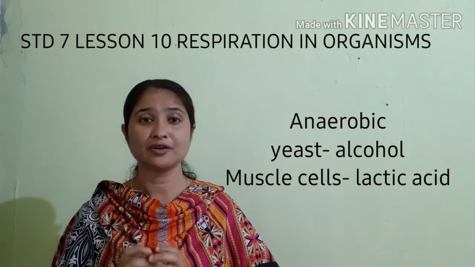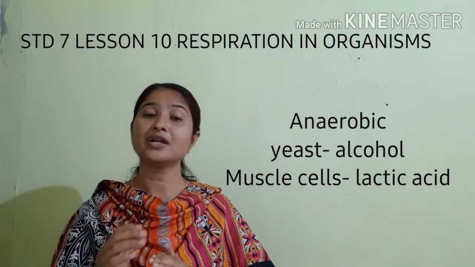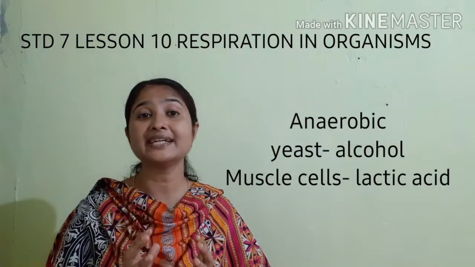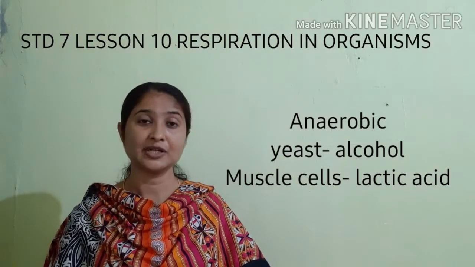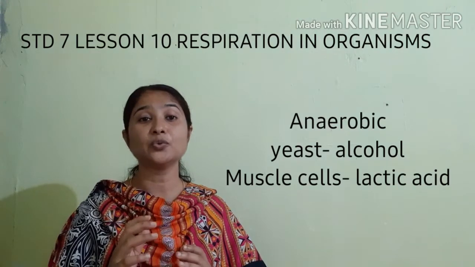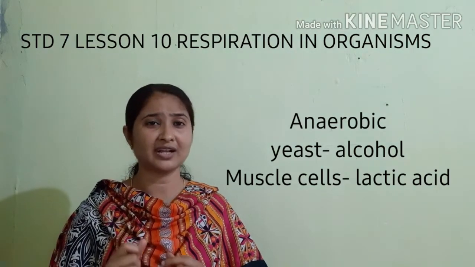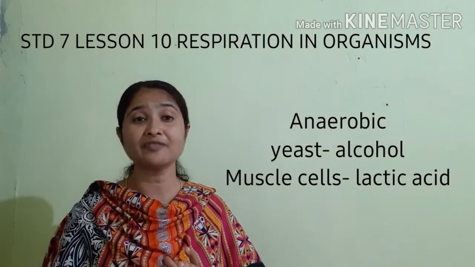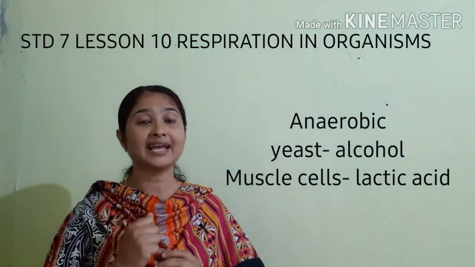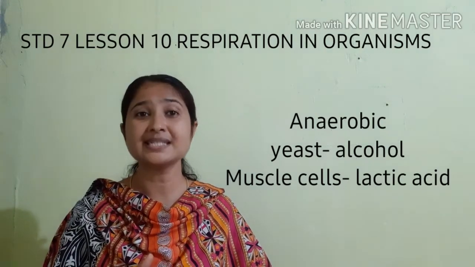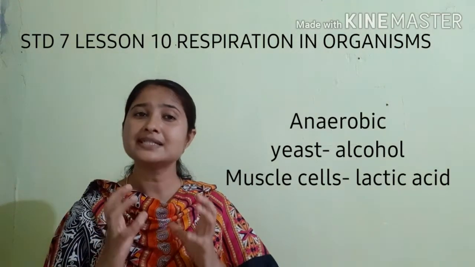Lactic acid is formed. What happens when this lactic acid gets accumulated in our muscle cells? That is why when we are doing very vigorous exercise, when you are running very fast, when you are walking very fast, or when you are lifting heavy things, you get muscle cramps, that is pain in your muscle or stiff muscle.